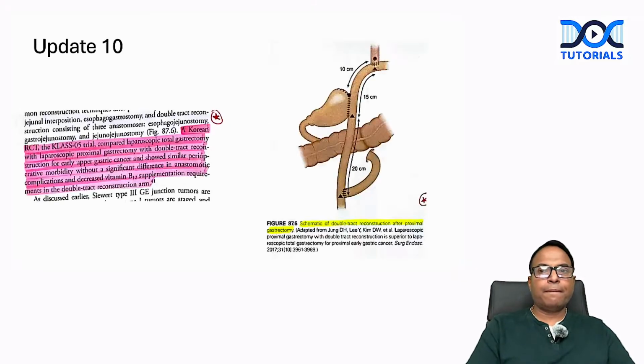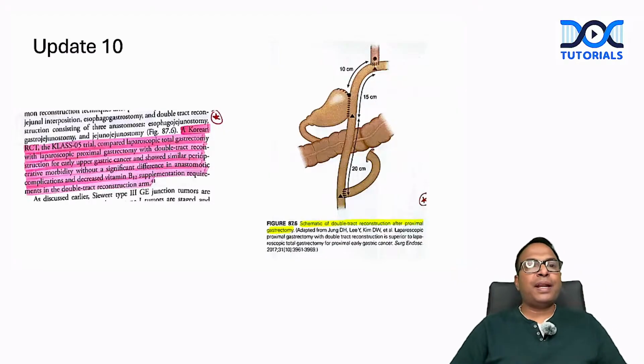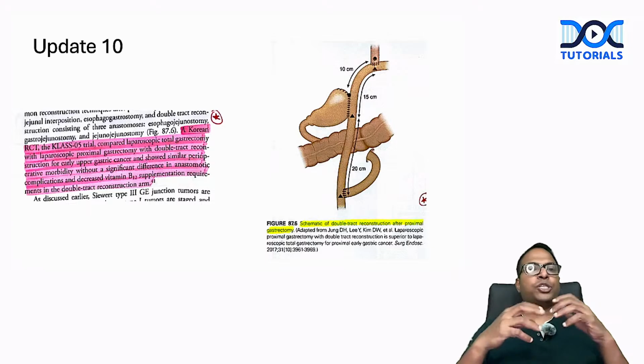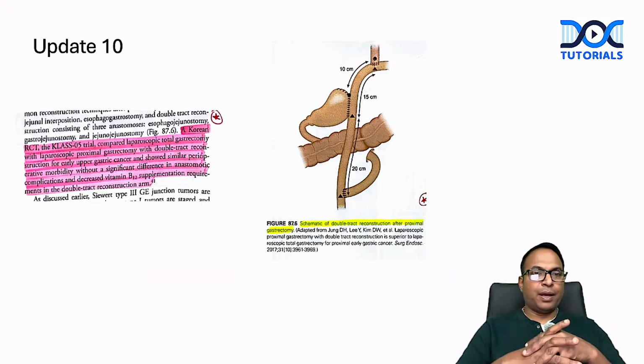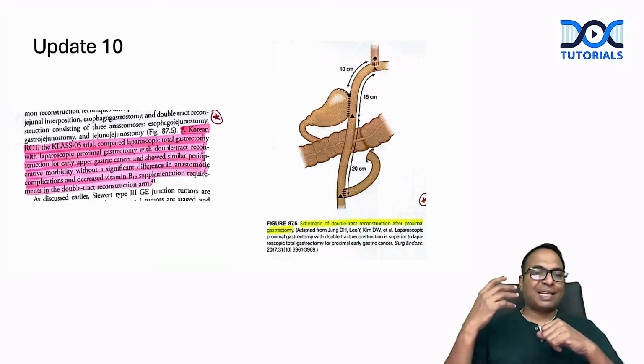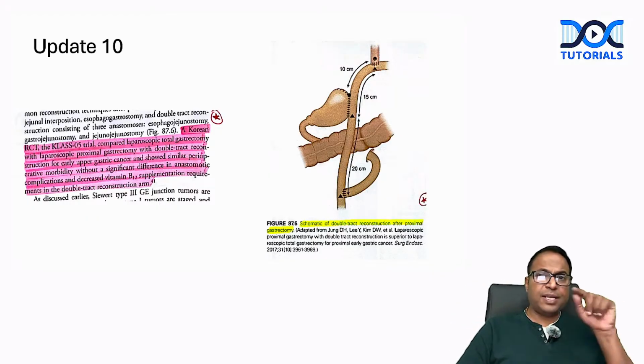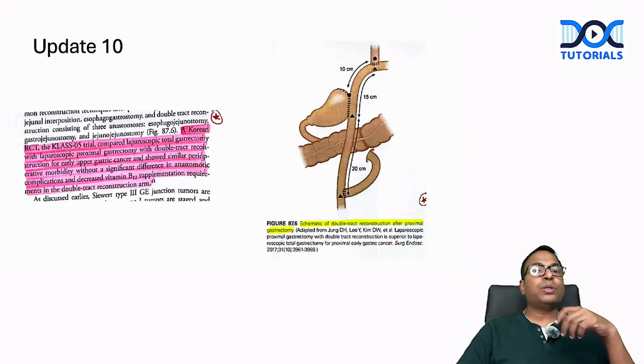Okay. Koreans made a trial I discussed in the 21st edition, called the CLASS trial. The CLASS trial compared a proximal gastrectomy with a total gastrectomy. There were some issues we discussed in that trial. It did not favor proximal gastrectomy because the major complication of the CLASS 1 trial was severe reflux into the esophagus.